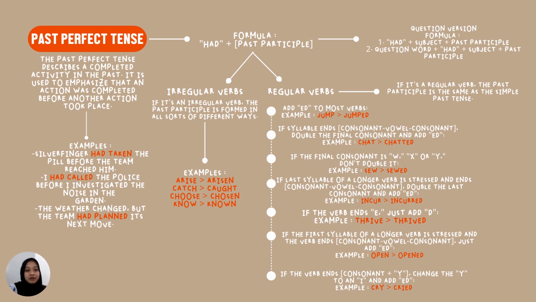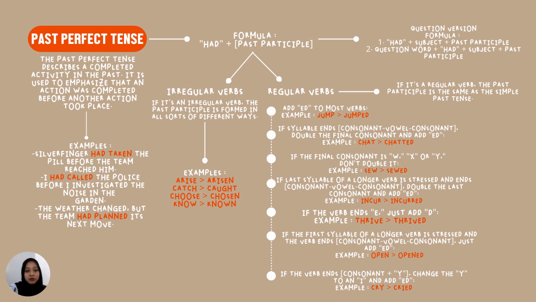And then the second example, I had called the police before I investigated the noise in the garden. I have also marked had and called in red, and there called is the verb 3 of call. And the last example, the weather changed, but the team had planned its next move. Again, here we can see had and planned. Planned is verb 3 of plan.